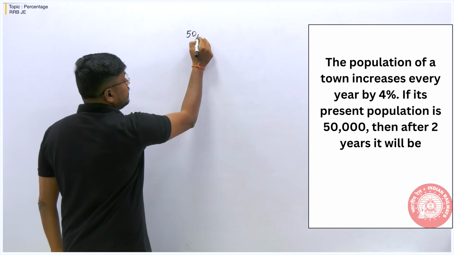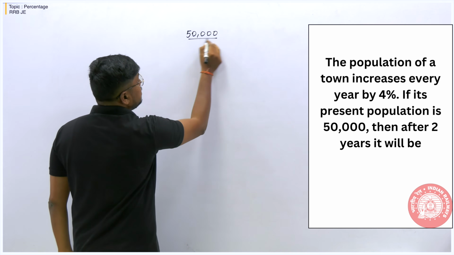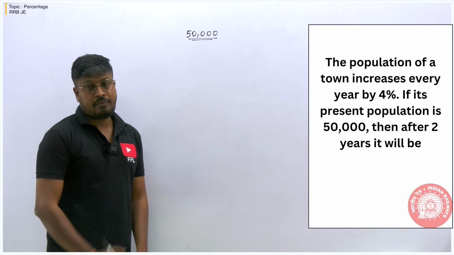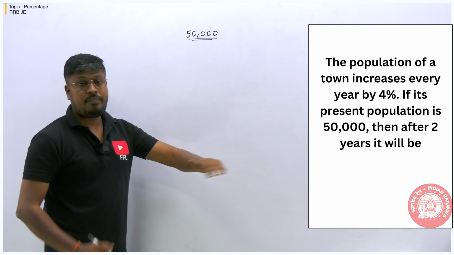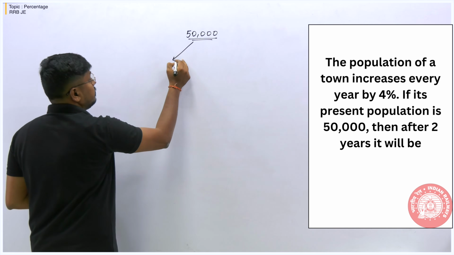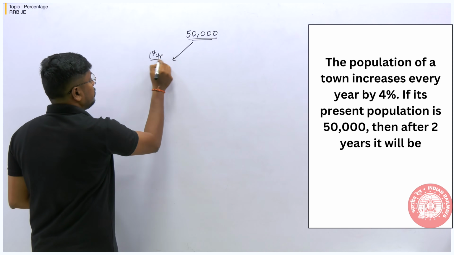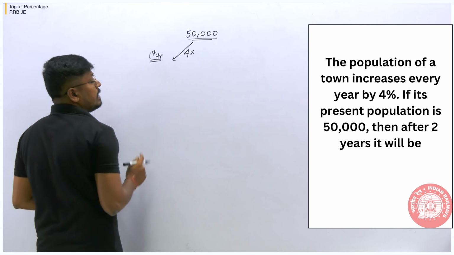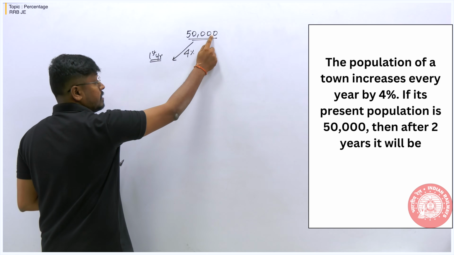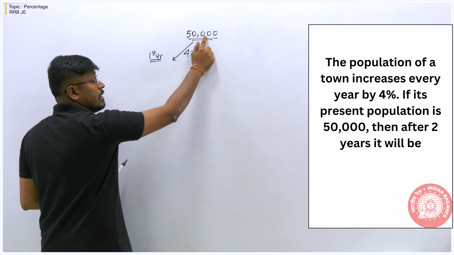So according to the question, they are saying initially 50,000 is the population, right? Every year the population was increased by 4%. So our target is to find what will be the population after 2 years. So just see here, first year, 4% increase. Just find what is 4% of the number. 10% is 5,000. 1% is 500.